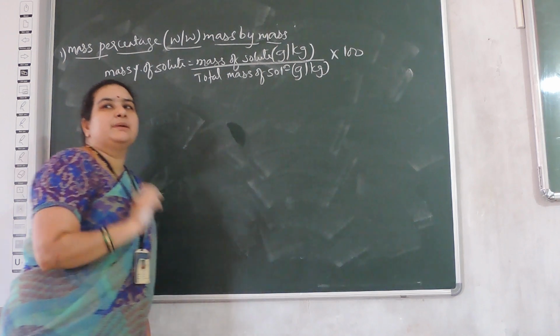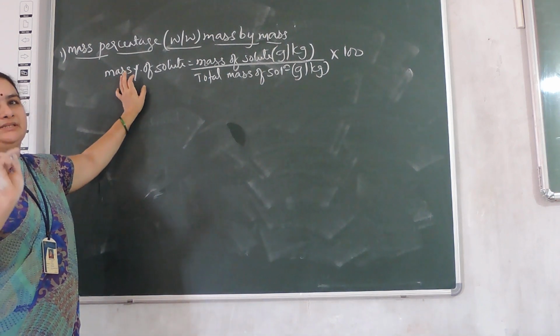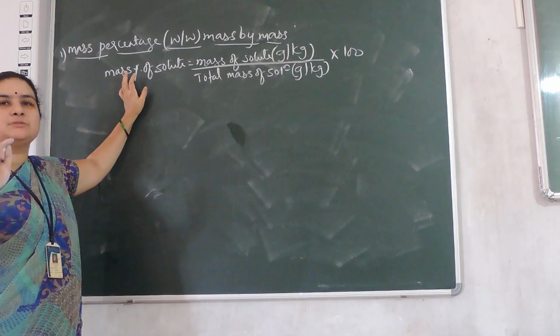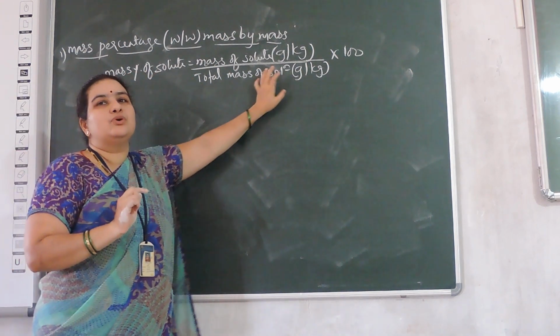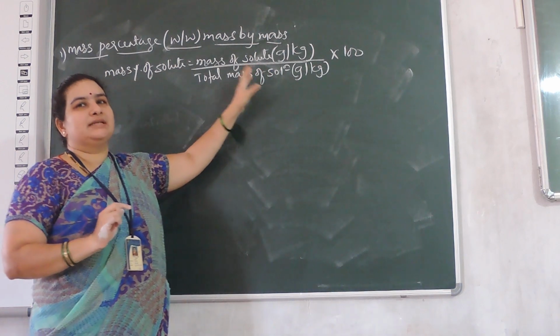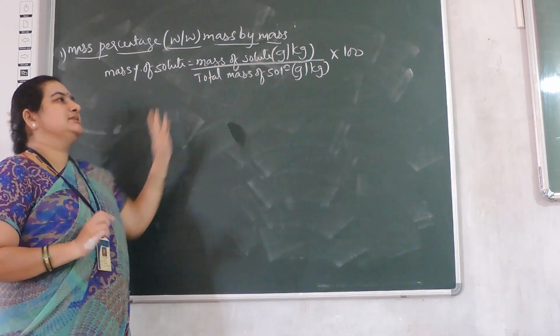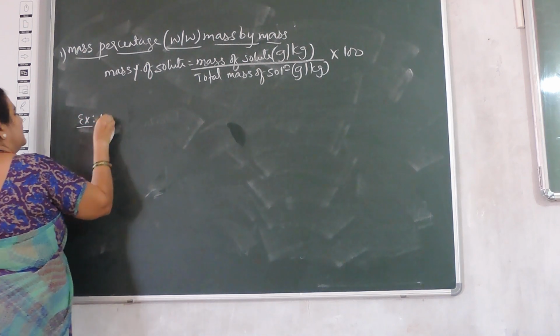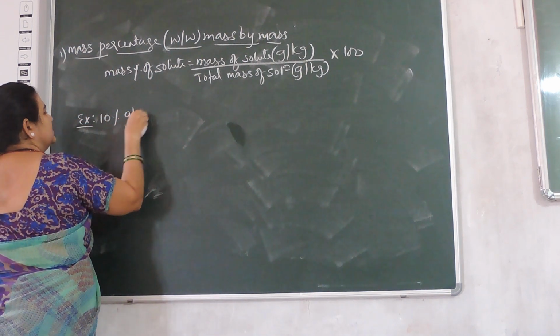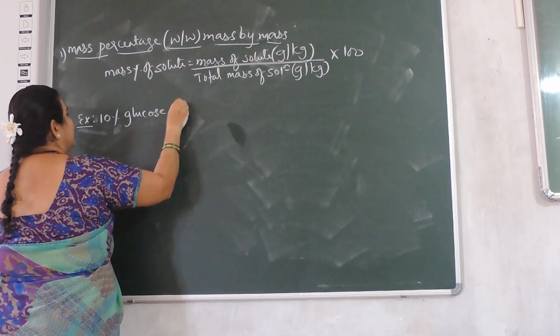Now remember that in mass percentage you have to express both solute and solution in units of mass, either grams or kgs. So let me give an example. First one, 10% glucose solution by mass.